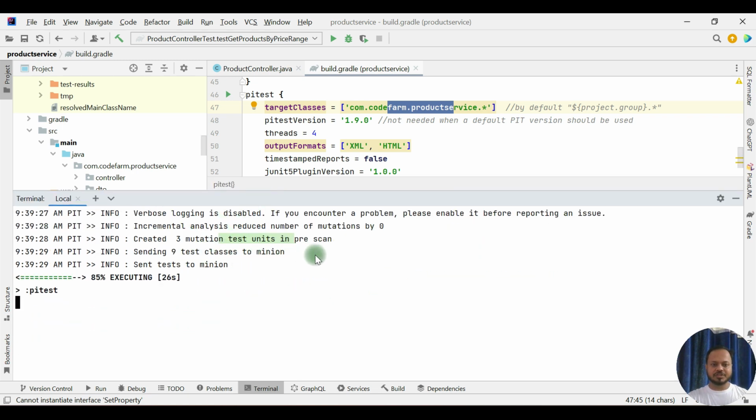So 3 mutation tests in pre-scan, sending 9 test classes to Minion. So it will take some time.